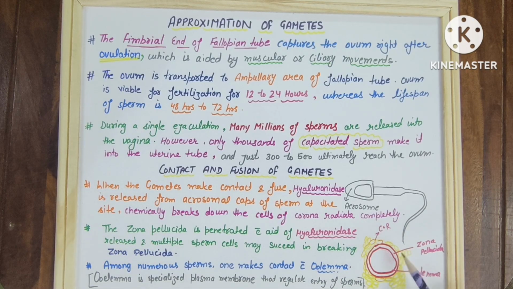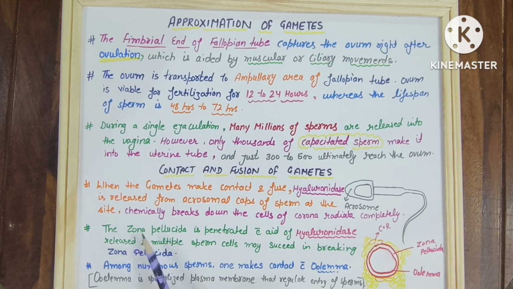Okay. Now see, this is the ovum. This outer layer is the corona radiata layer, and this enzyme hyaluronidase of the sperm will help to break down this layer and go inside.